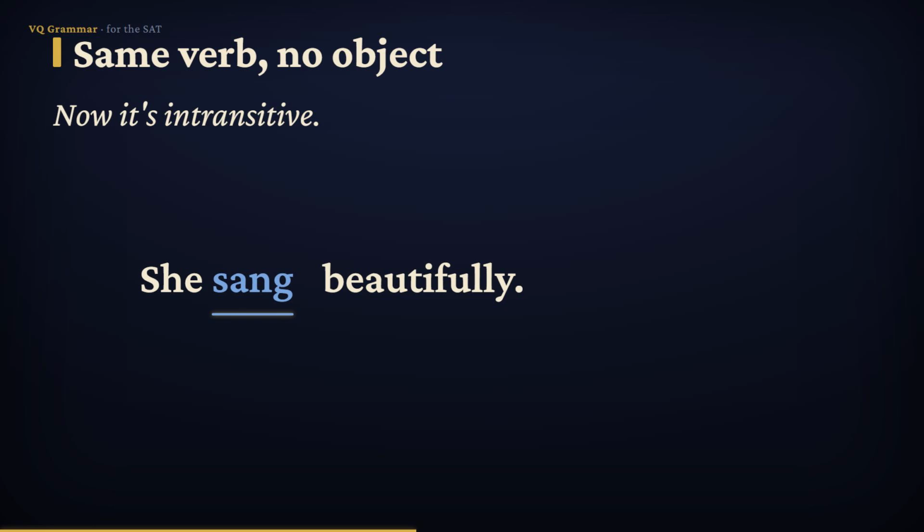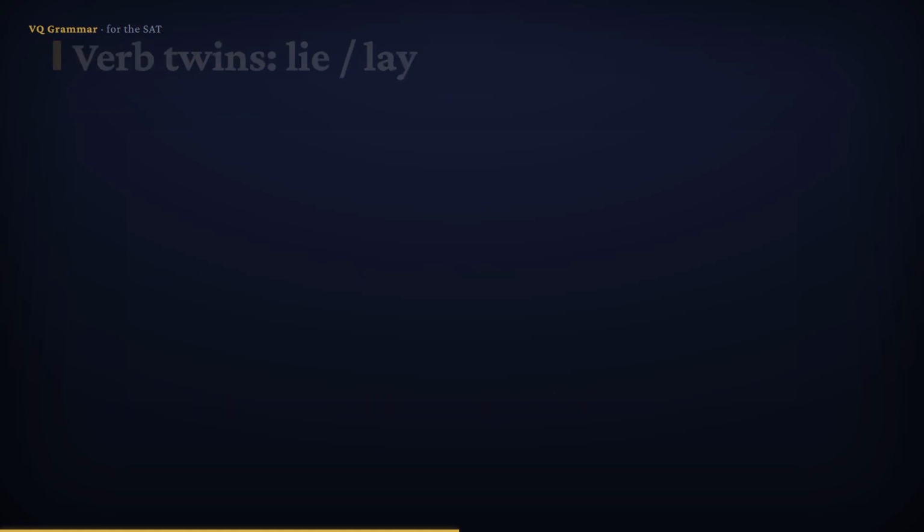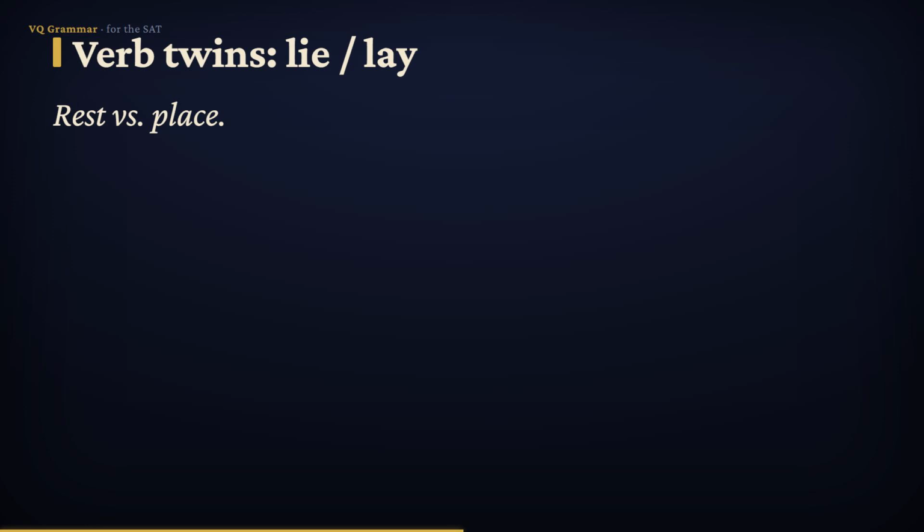Sang what? Nothing. Beautifully just tells how she sang. So now that very same verb, sang, is intransitive. That's exactly why you can never label a verb in isolation. You have to look at the actual sentence and ask, in this sentence, is there a what or a whom right after the verb?